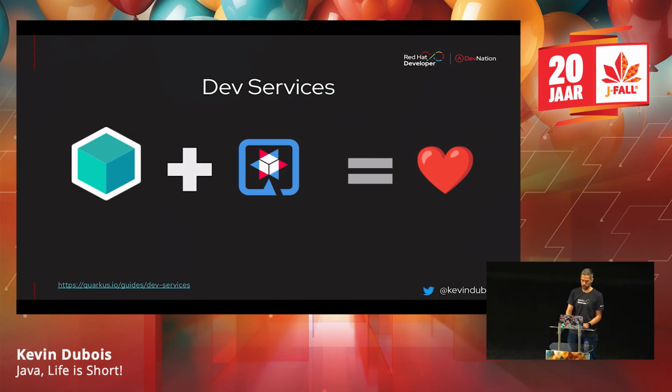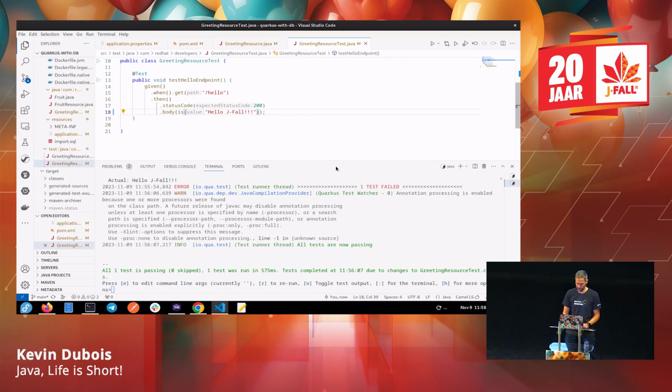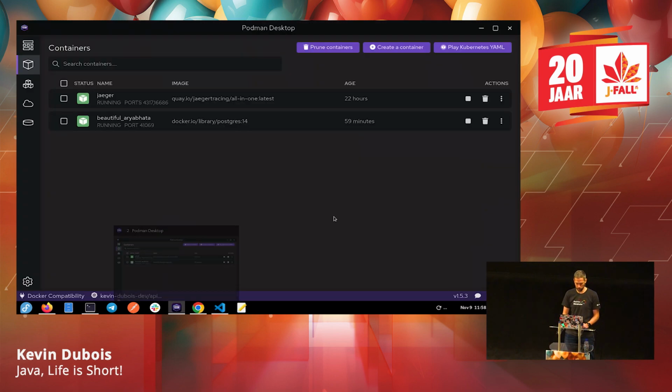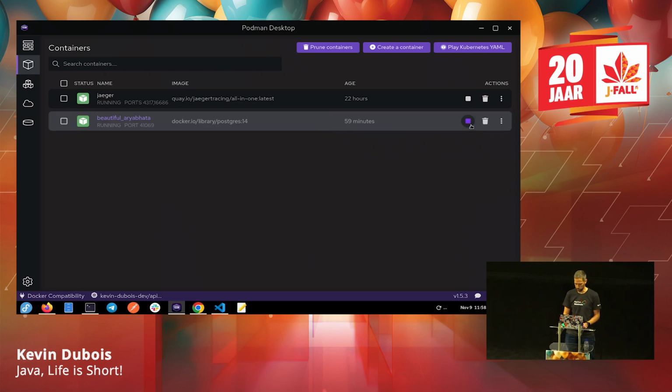And actually the project that I was showing, if anybody was really quick to read the logs, you would have noticed that as I started up this dev mode, it spun up a container, in this case a Postgres database, because I have a dependency on Postgres. So this was created when I started up. So I'm going to stop my live mode.